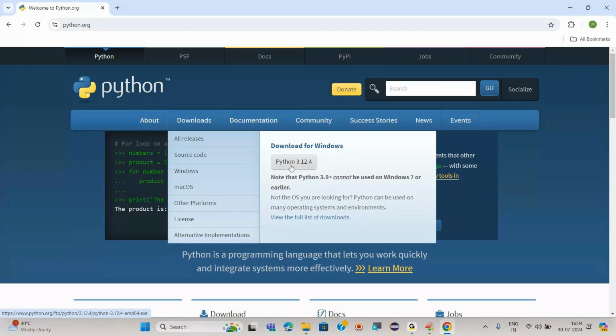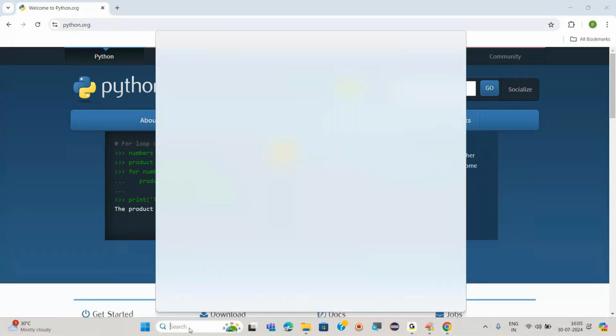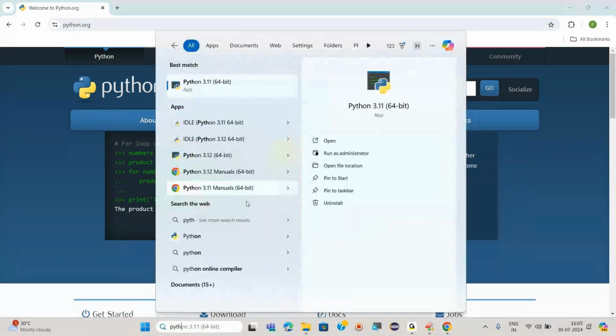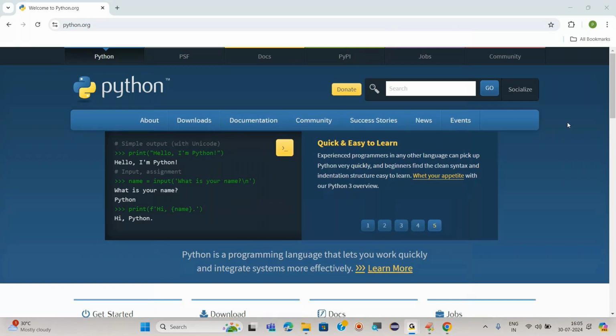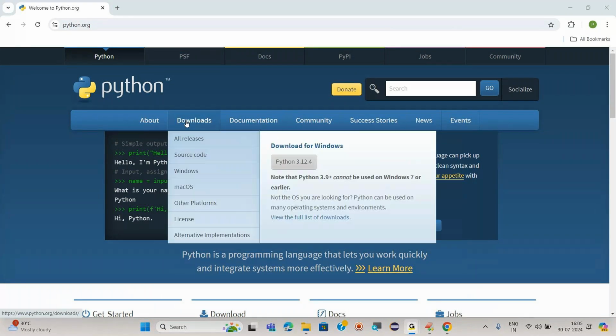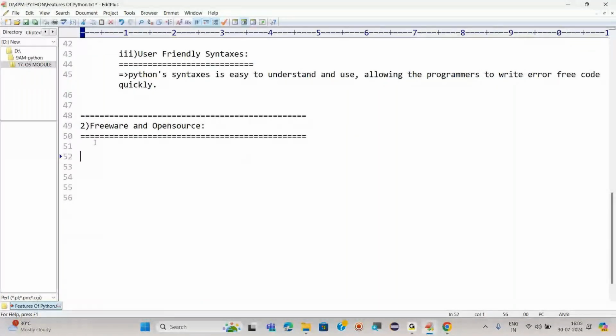Once you install this and write Python here, immediately you will see the Python app, the IDLE of Python. So here you can go and write your codes. For this, you have to download the software. Once you download, you will get an idea how to use it.